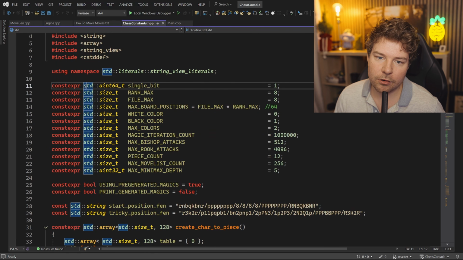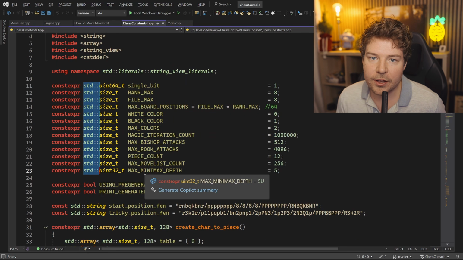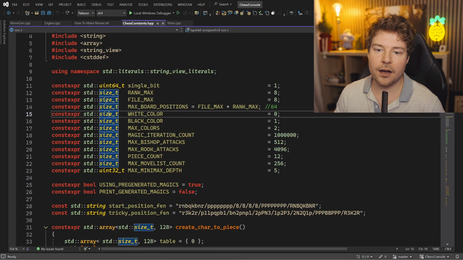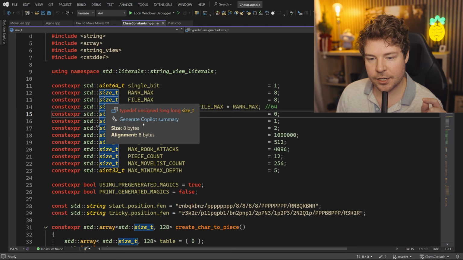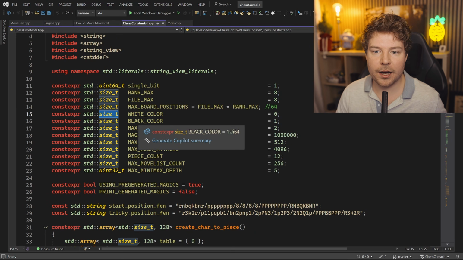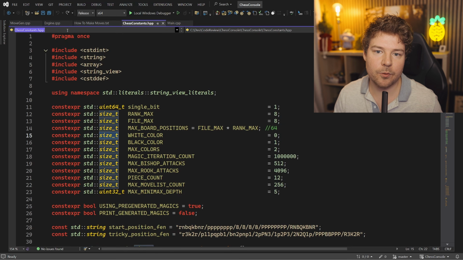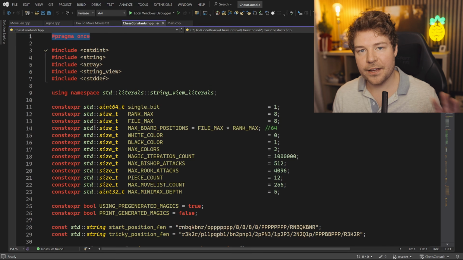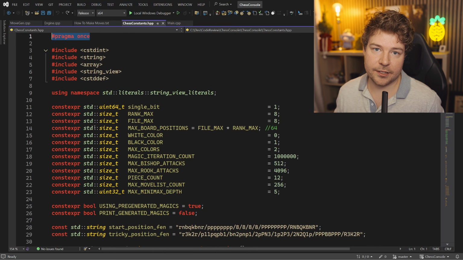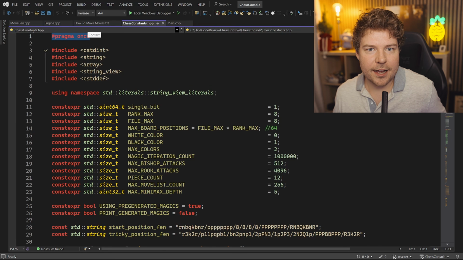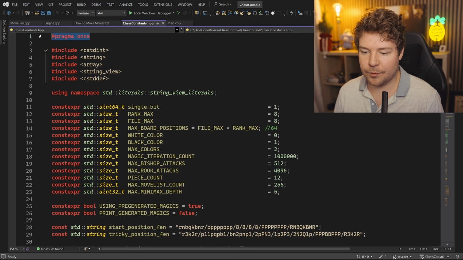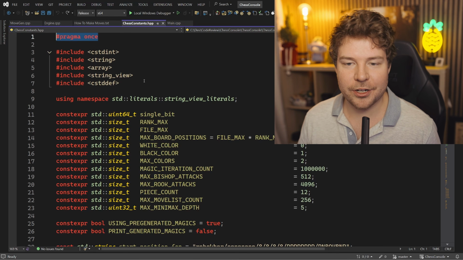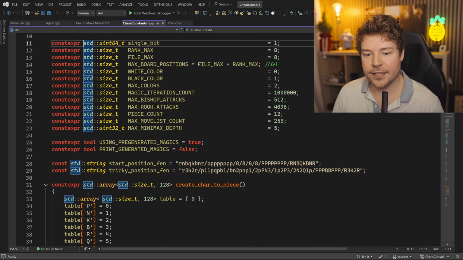All right. And then we have all these STDs. Okay, so look, personally, I would write this like this, because these types like size_t are implemented everywhere. Now, as I mentioned a little bit earlier, technically they're not part of the standard, right? Just like pragma once is not part of the standard, but you're using pragma once, right? So therefore you're definitely not 100% standard compliant. Is pragma once ever going to be added to the standard? I don't know. In fact, what if I'm wrong? What if it already has been somehow added to the standard? I don't really keep up with these things. I apologize. But I would probably just drop the STD from everywhere.